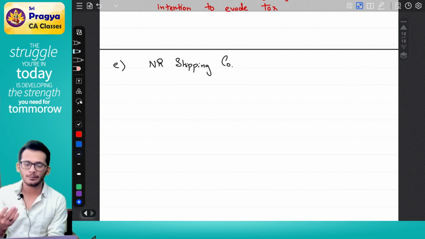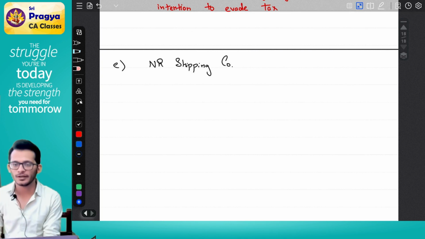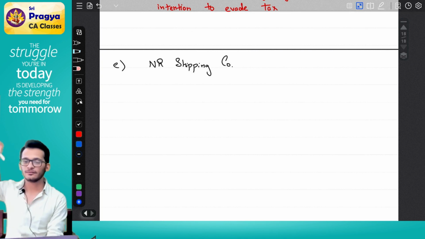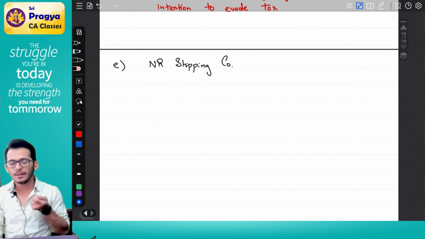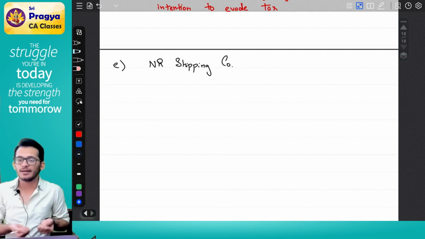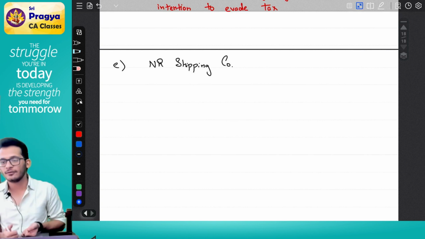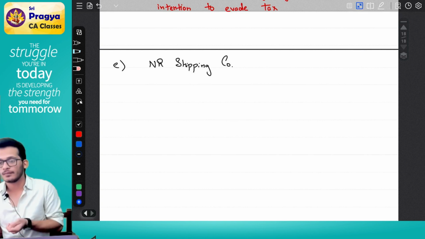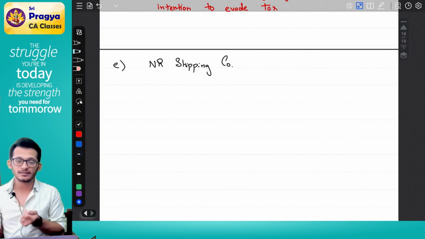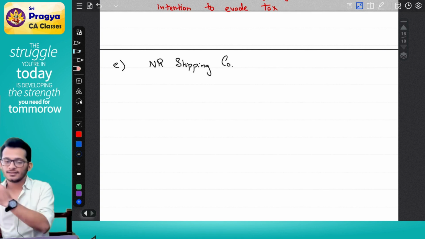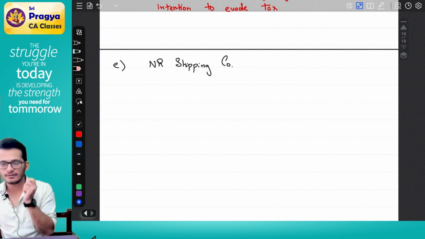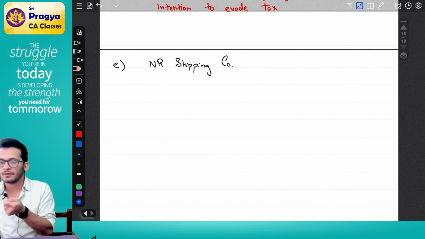For example, you are from Singapore. You are arranging transportation from Singapore to India. So you came to India and you collected passengers from India to take them to Singapore. Now, are passengers riding free of cost, or are they giving money to you? They are giving money to you. Indian passengers are giving money to a non-resident shipping company. Is that income taxable or not taxable? Taxable. Income tax will come and say the shipping company has to pay tax.